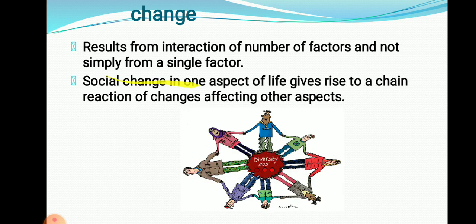Social change in one aspect of life gives rise to a chain reaction of changes in other aspects. If one aspect changes, it results in change in other aspects of life also. If one family changes in society, changes also occur in other families. एकात बदल झाले की दुसऱ्यामध्ये बदल हा होत जातो. Okay.